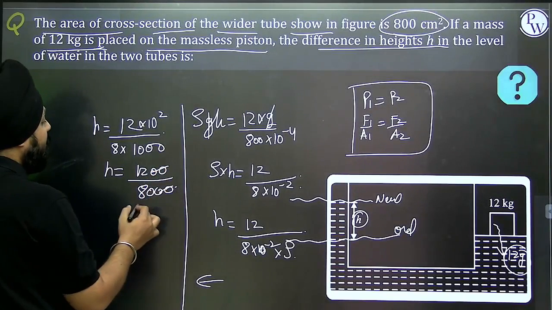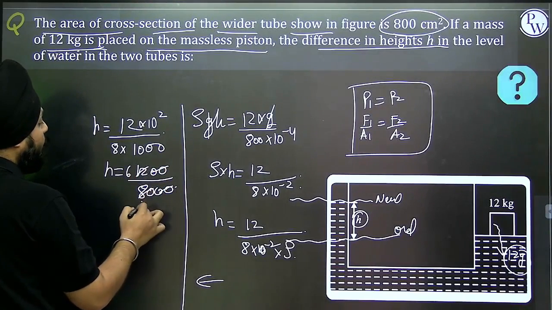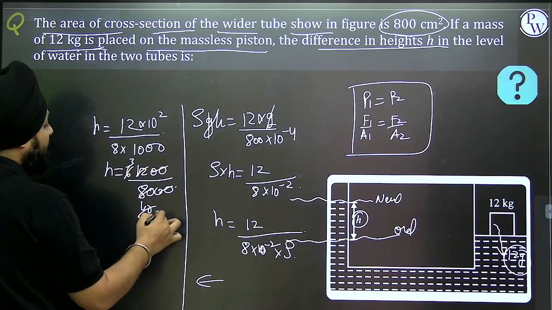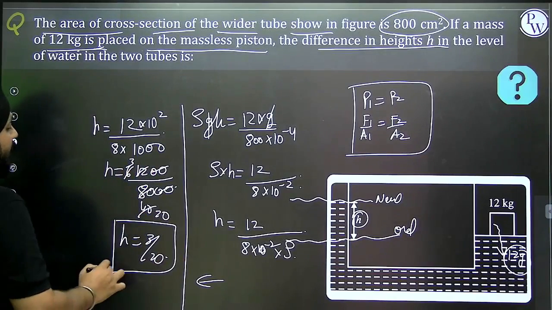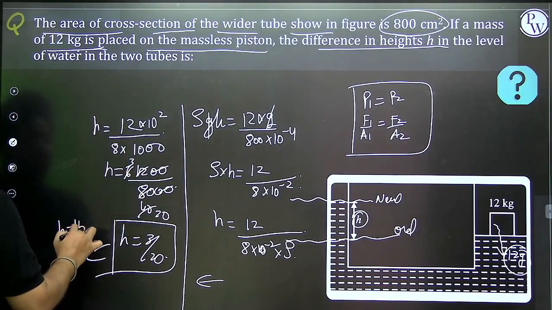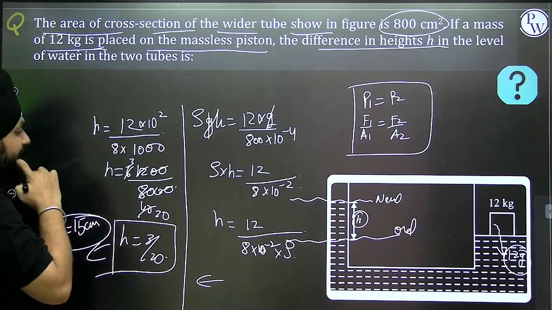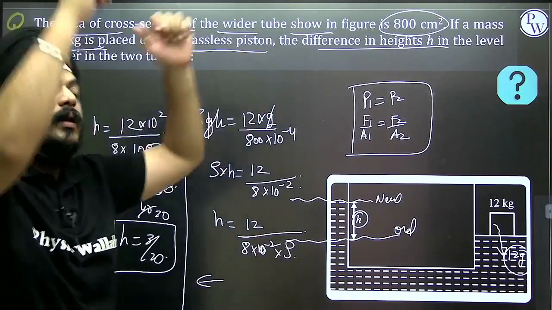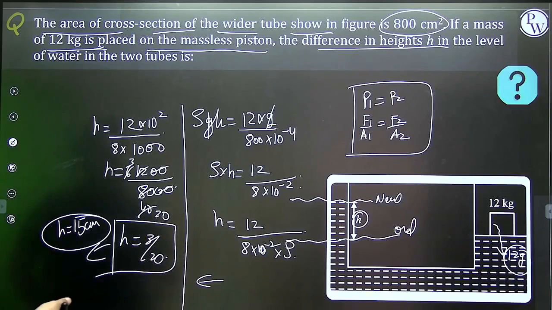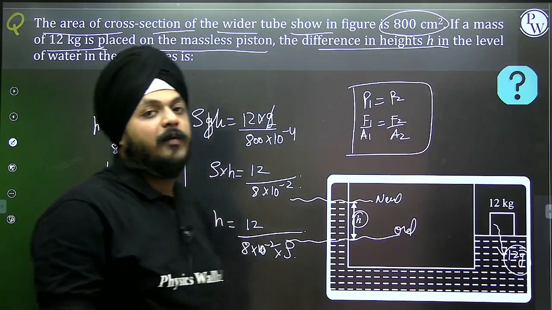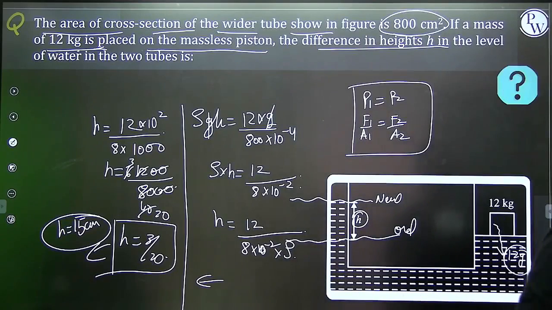So this is going to cancel: 2 sixes are, 2 forties are, 2 threes are, 2 twenties are. h is equivalent to 3 by 20 approximately, so this will be equivalent to 15 centimeter. Approximately it will be equivalent to 15 centimeter.